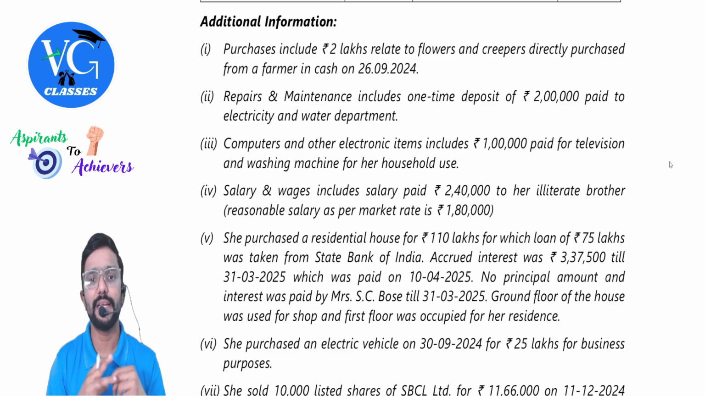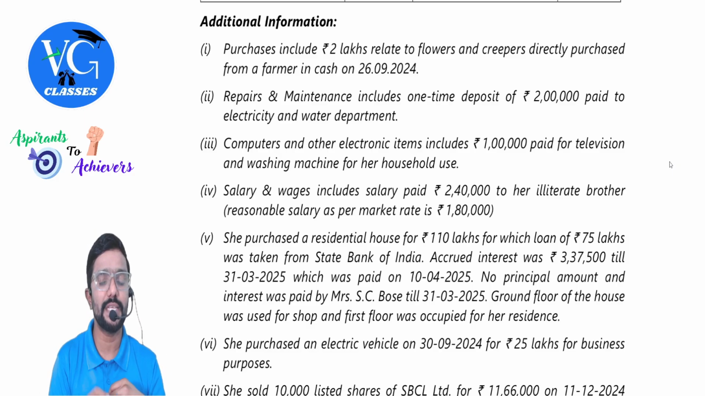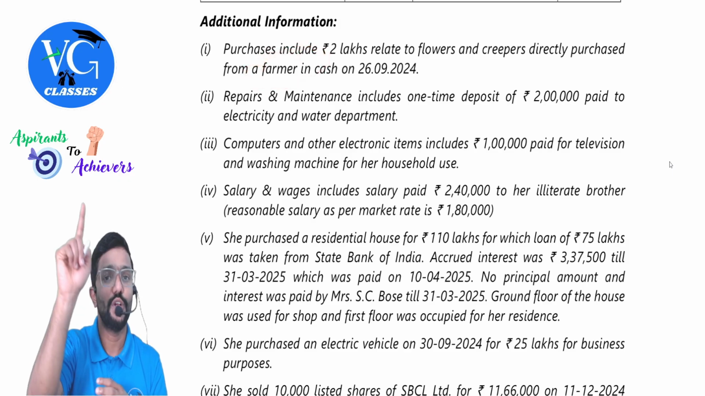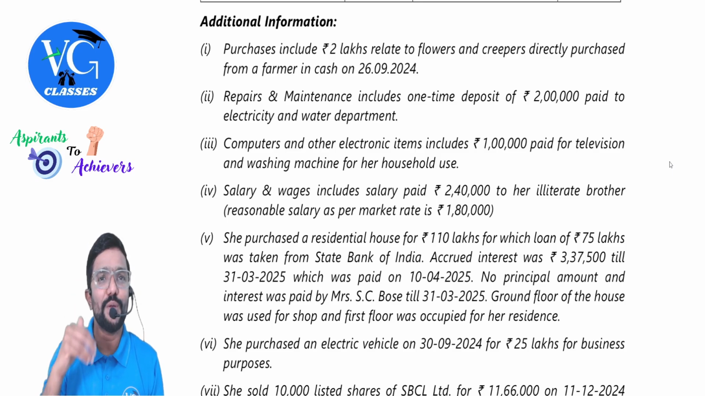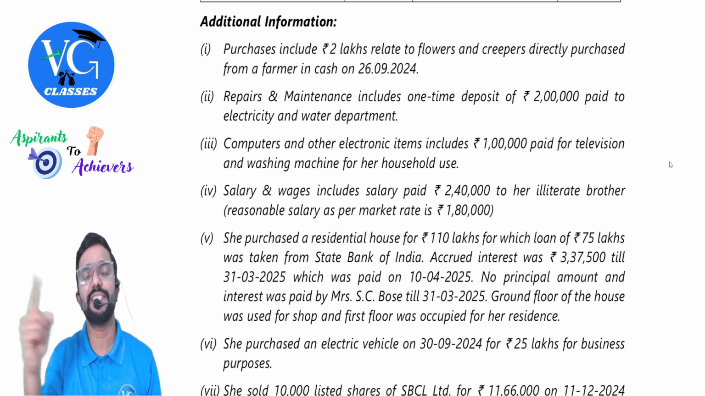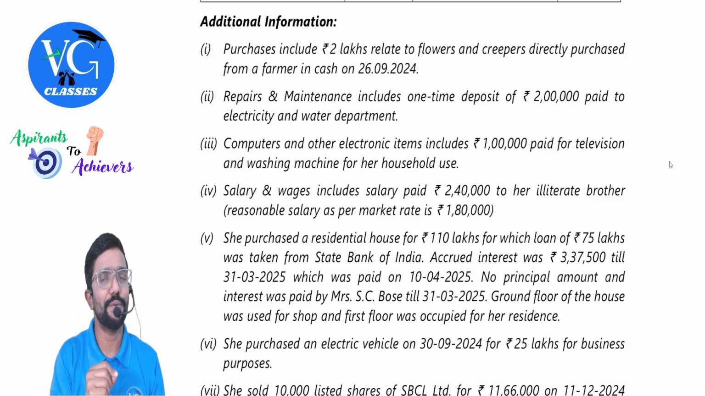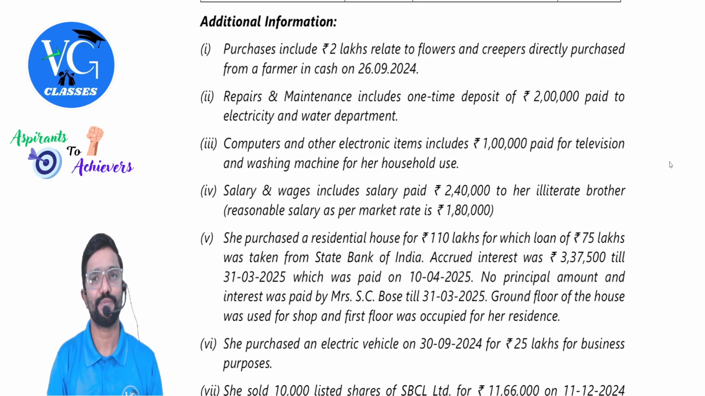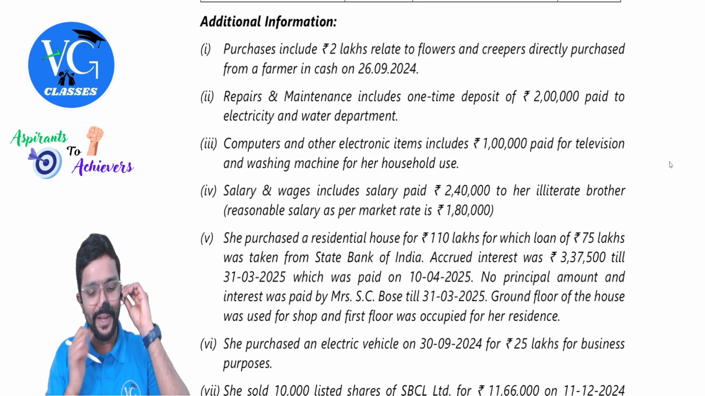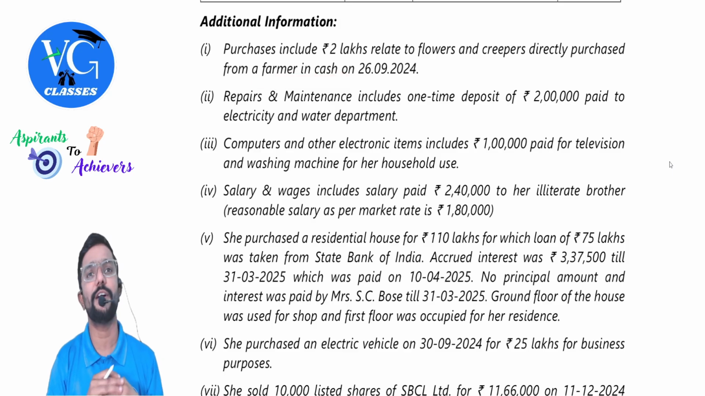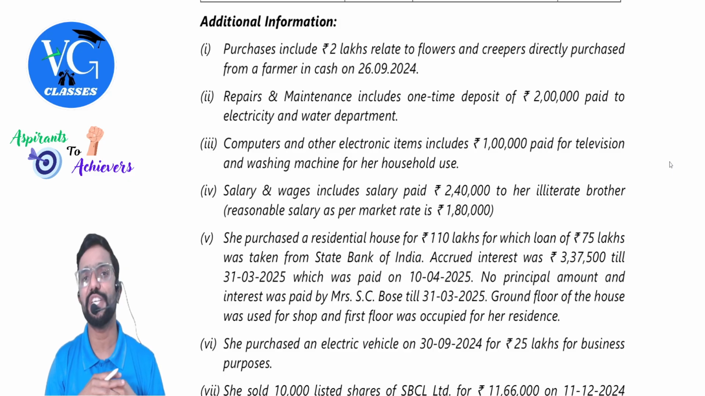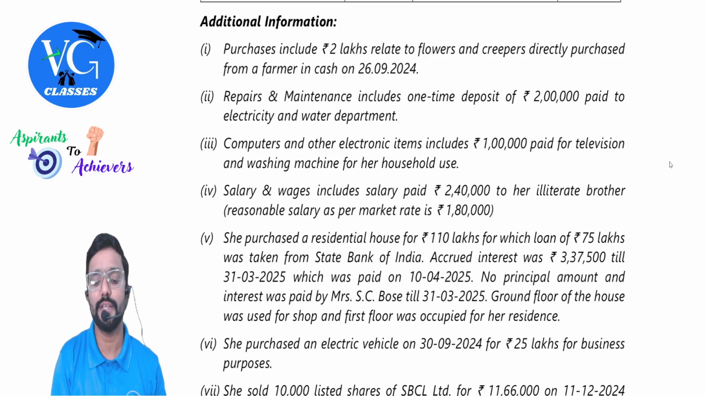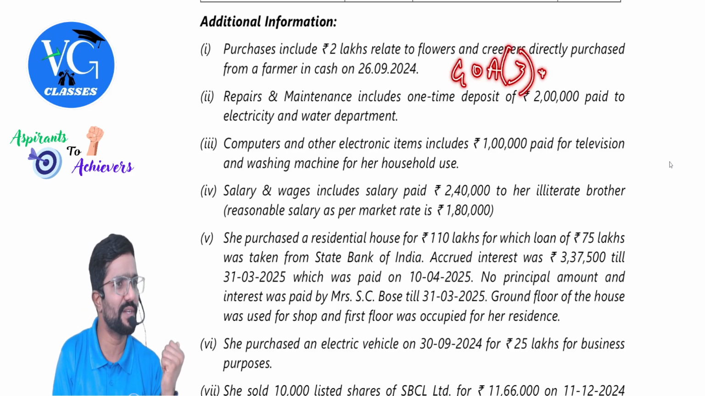Purchases include 2 lakhs related to flowers and creepers directly purchased from a farmer in cash on 26th September 2024. Guys, more than 10,000 is paid in cash to a single person in single day. Is it allowed or disallowed? Allowed. Why, sir? Because if payment is made to farmer, it is covered in exceptions. Sir, for a farmer, can we pay it in cash? Yes. Guys, what you would have thought is, sir, section 40A(3) is applicable. Yes, you have to check it because cash payment is more than 10,000.